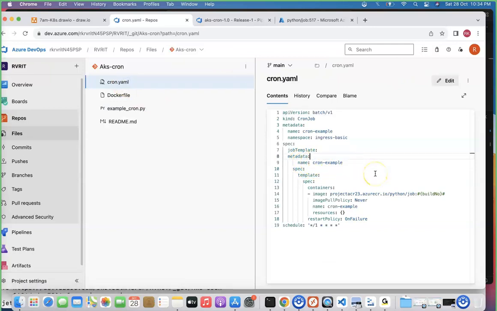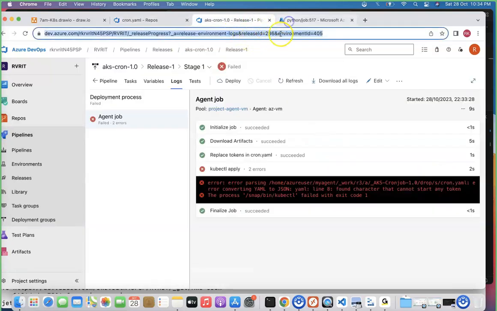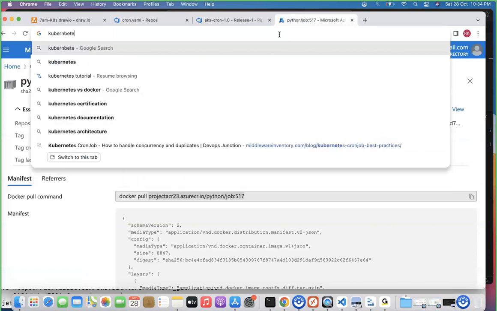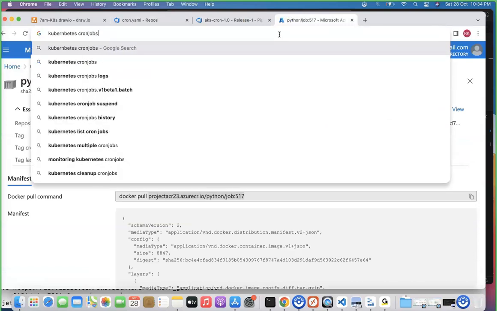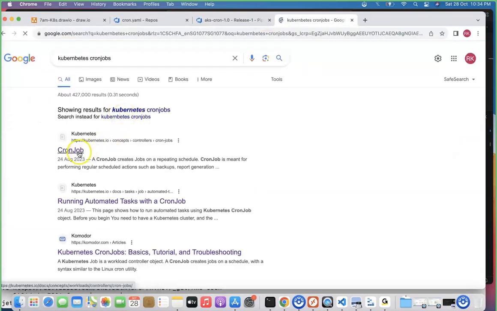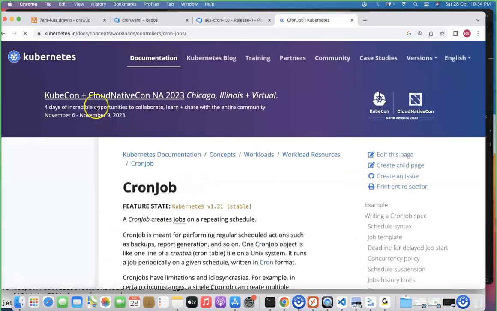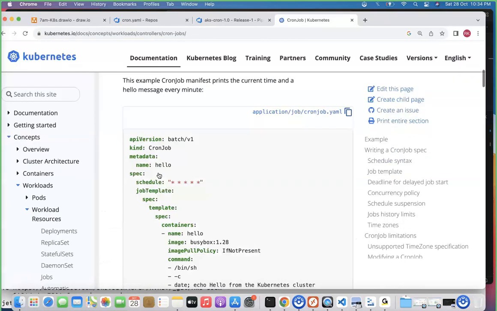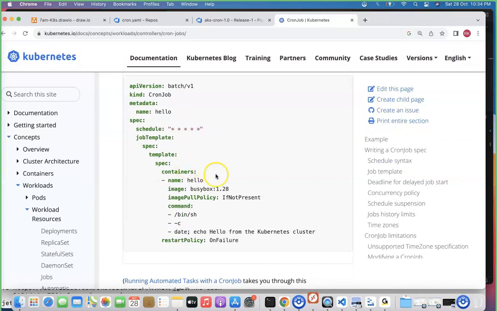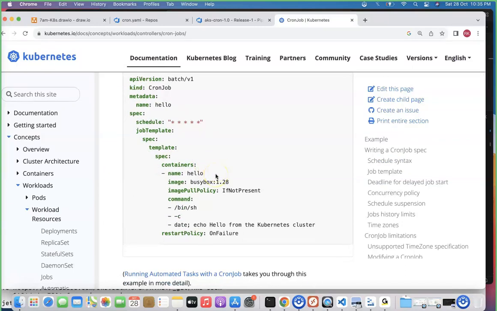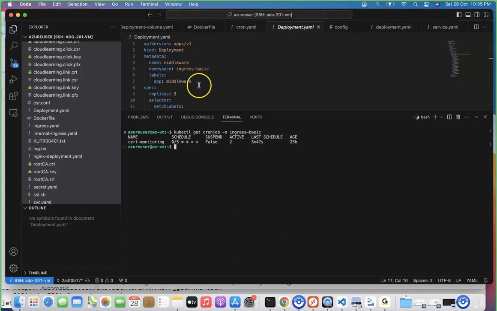The metadata, some problem here. Let me double check this particular thing with the Kubernetes documentation. You can double check this one with the Kubernetes documentation also. Search Kubernetes CronJob, and open the Kubernetes documentation. Just scroll down and you can see some examples, right? So you just need to double check what exactly the difference is over there.